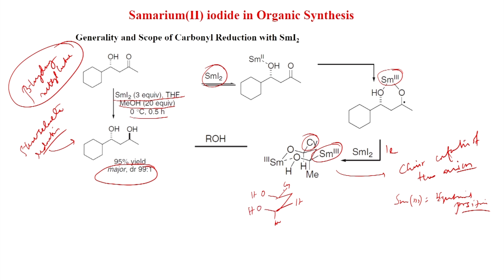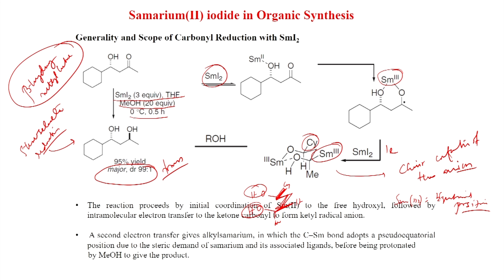And then if you draw a zigzag, here this OH are on the same side, but after you make this methyl here, then they will be trans. So, this is trans. The reaction proceeds by initial coordination of samarium(II) to the free hydroxyl, followed by intramolecular electron transfer to the ketone carbonyl to form ketyl radical anion. So, this is the ketyl radical anion.